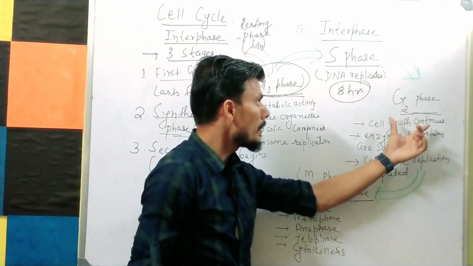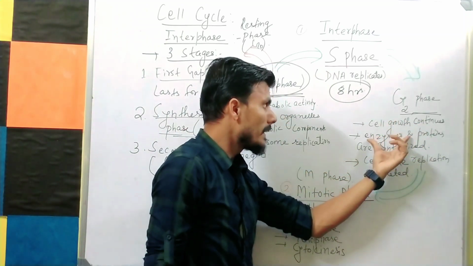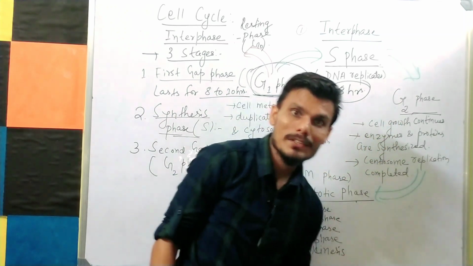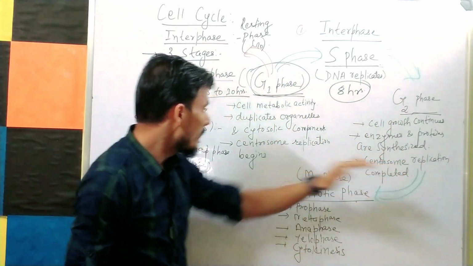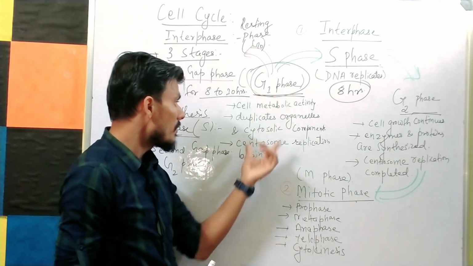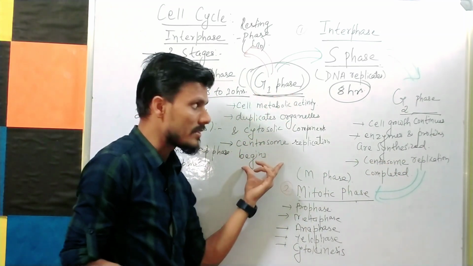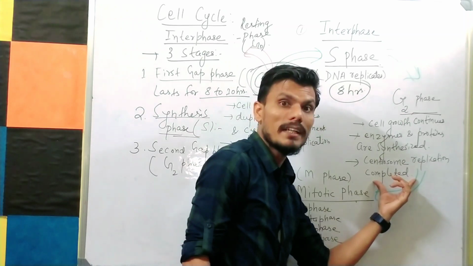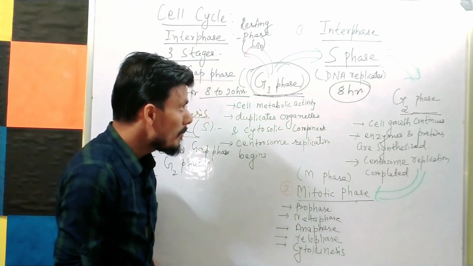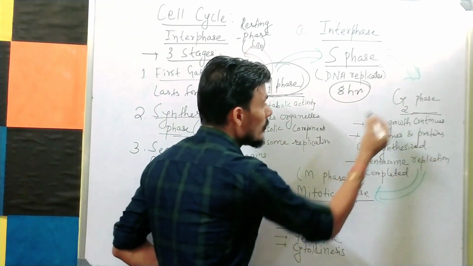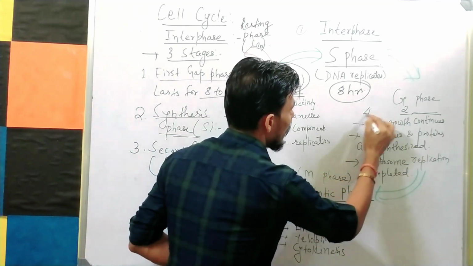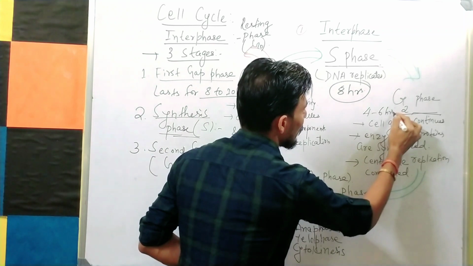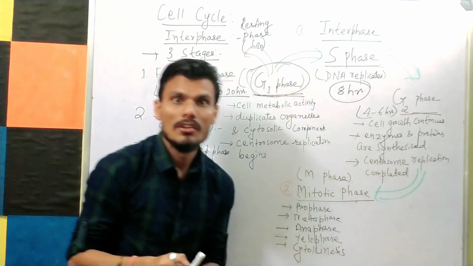The cell will continue to grow here, and the enzymes and proteins which are needed for cell growth are synthesized here. In G1 phase the centrosome replication begins, so here the replication will get completed. The time duration for G2 phase is 4 to 6 hours, and it may vary from 4 to 6 hours.